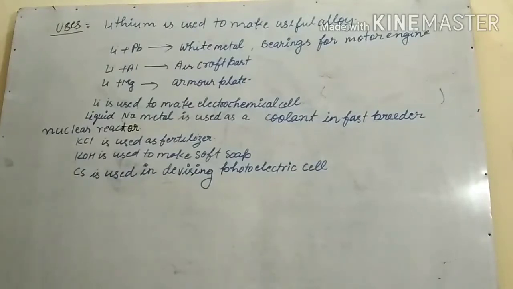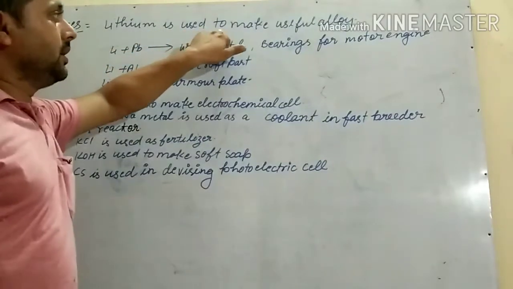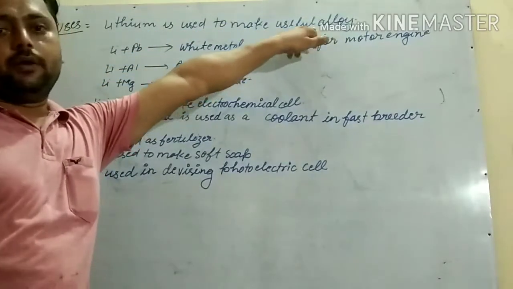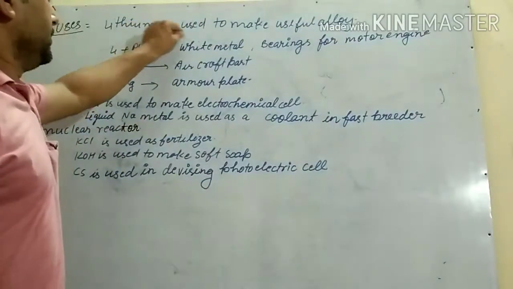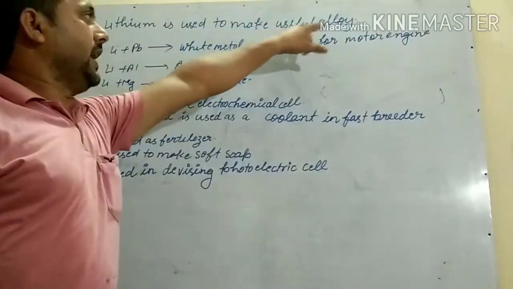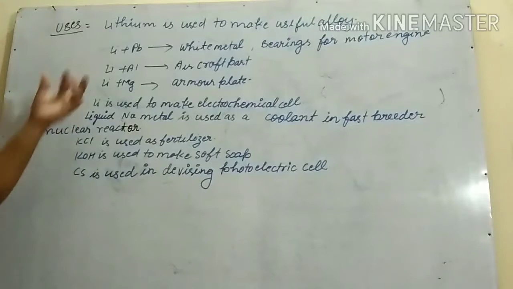Now the uses of alkali metals. Alkali metals are very useful and are used in different ways. First, lithium is used to make useful alloys.